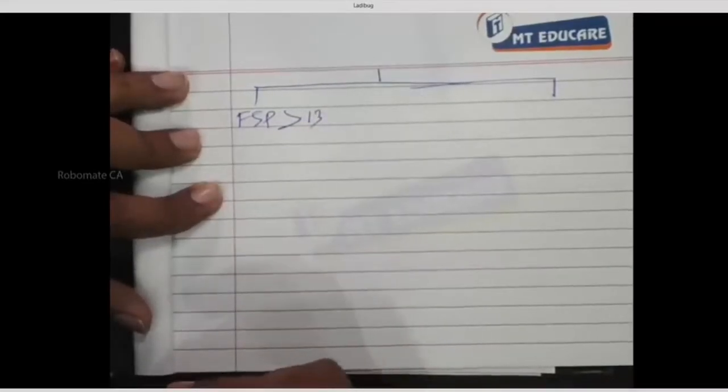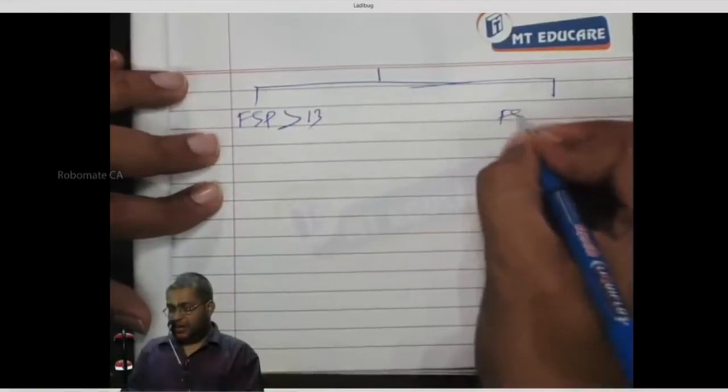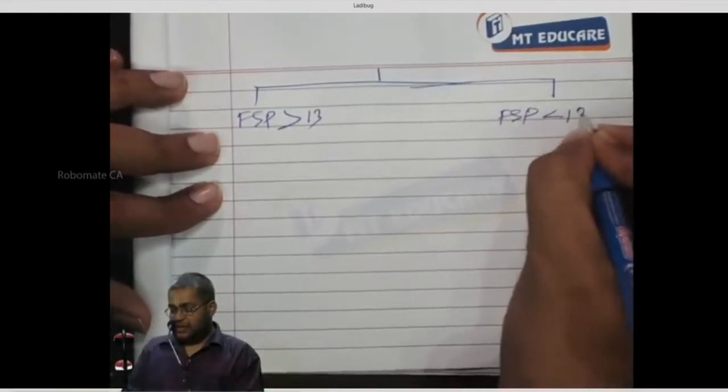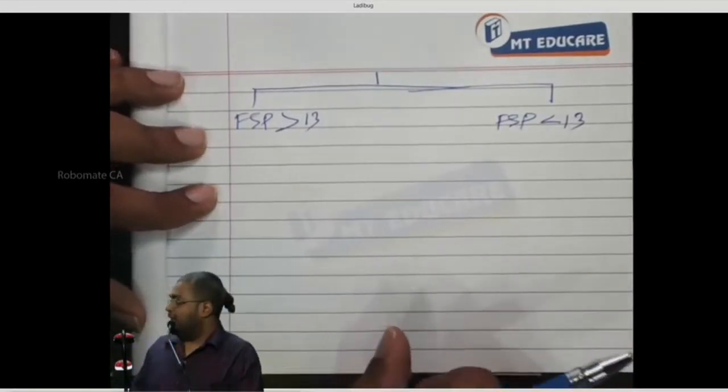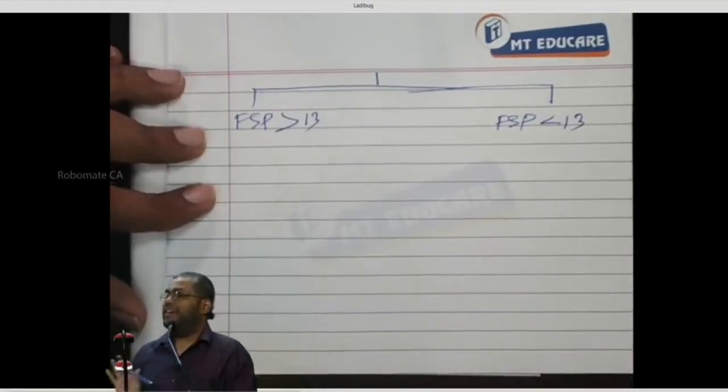Next. Point number 2 or 3? 3: On maturity date. Now, branch it into 2. What are the 2 things that can happen on maturity date? FSP greater than, what is the strike price? 13. Second is FSP less than 13. Everybody having the clarity or not?